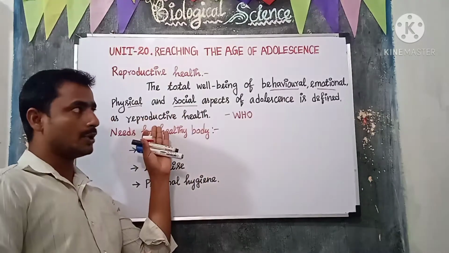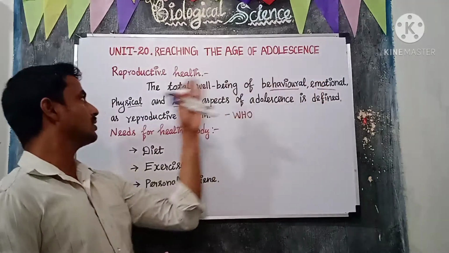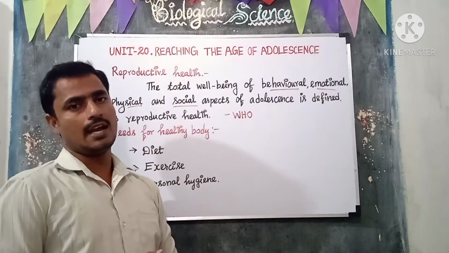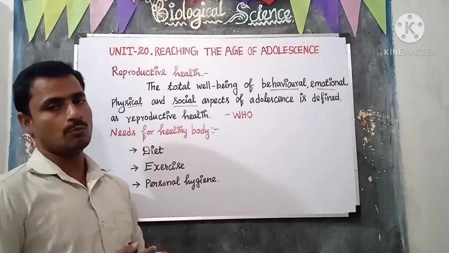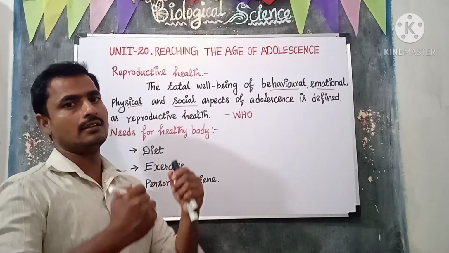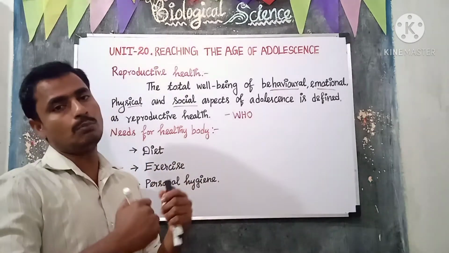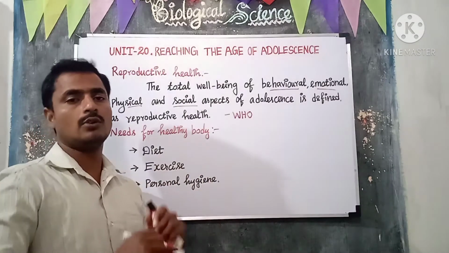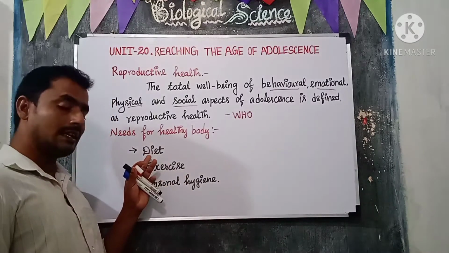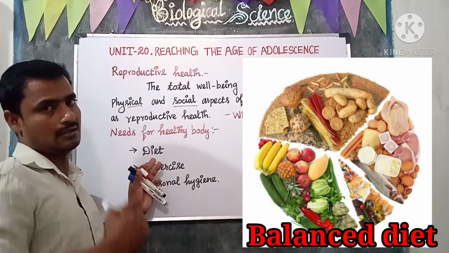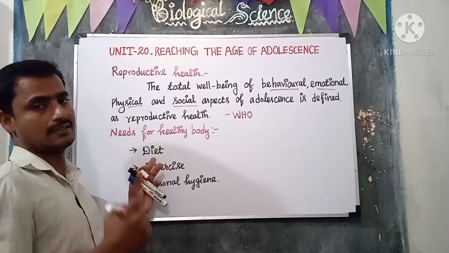To maintain reproductive health, we should maintain the following things: behavioral, emotional, physical and social aspects. Then, needs for a healthy body. First of all, we should maintain a healthy body. To keep a healthy body, every human being, not only adolescents, at any age, we should maintain a balanced diet, which means the diet should have all the essential nutrients.